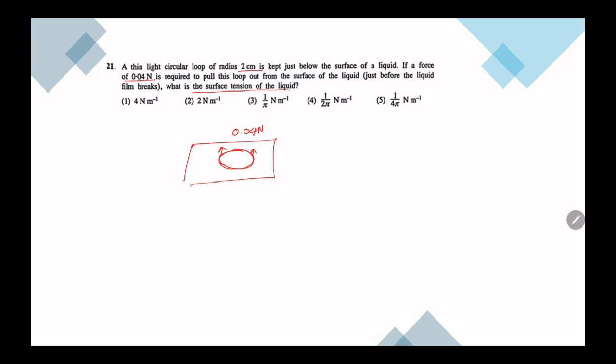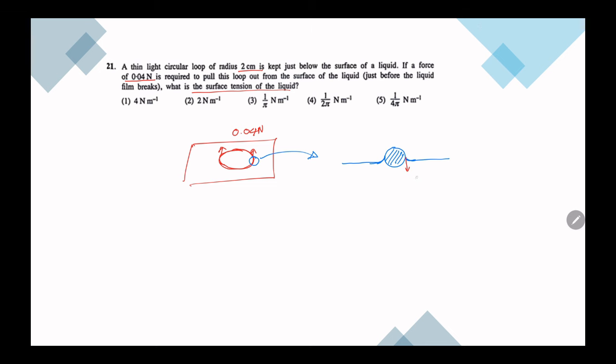Now here, let me get a cross section of this part, and show how the forces are going to act. Now this is that loop. So this is the liquid. The liquid is holding onto this loop from the outside as well as the inside.